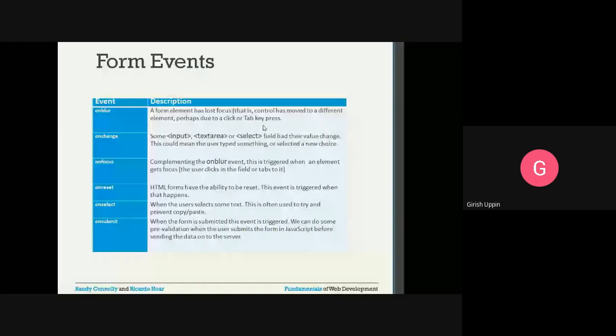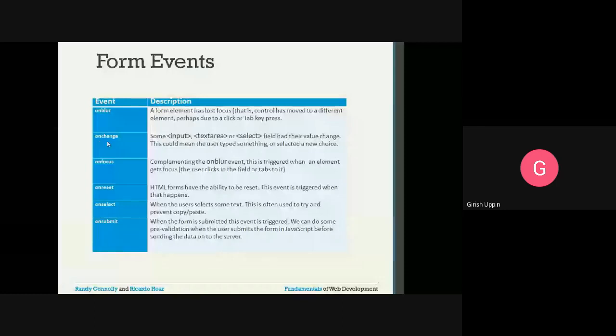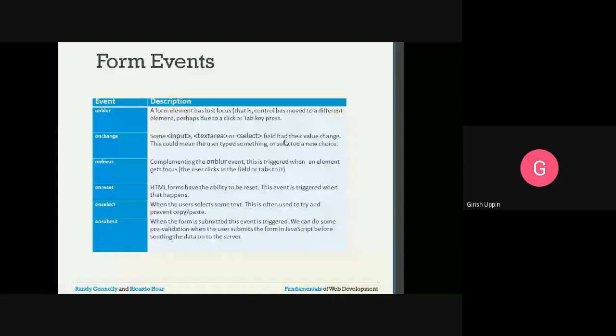On change means whenever there is a change in the element. For example, we have input, text area and select. So whenever the user is entering something there, this event will get triggered. On change will get triggered when an input, text area or select field has its value changed. This could mean the user typed something or selected a new choice.